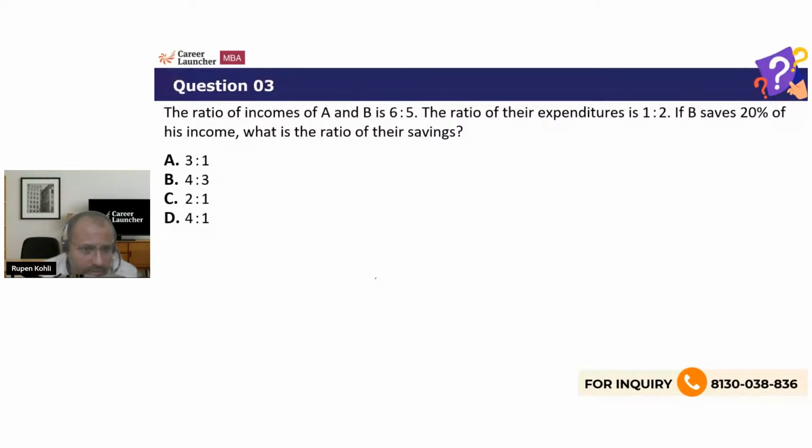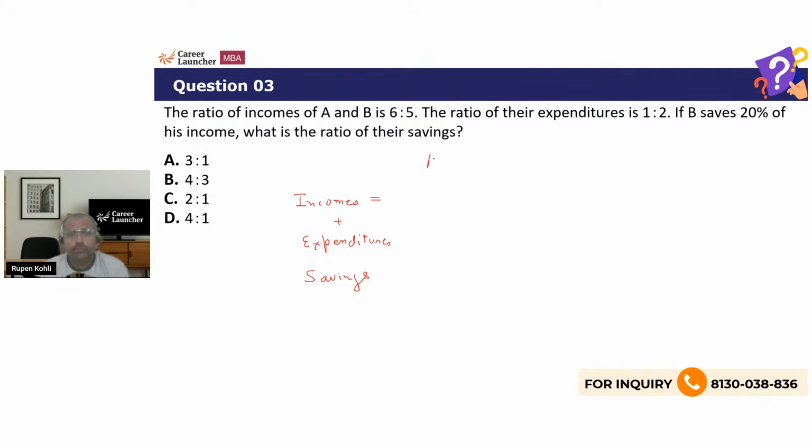Okay, so let's see. The thing is that whenever you have two ratios, here we have 6:5 for income, and for expenditure we have 1:2. Typically, what we do is we take some ratio constant, a kind of variable, and we define the things. Like, for example, income is expenditure plus savings, right? There are three things involved over here, and they are not independent. Income equals expenditure plus savings. Income is the sum of the expenditure and savings.